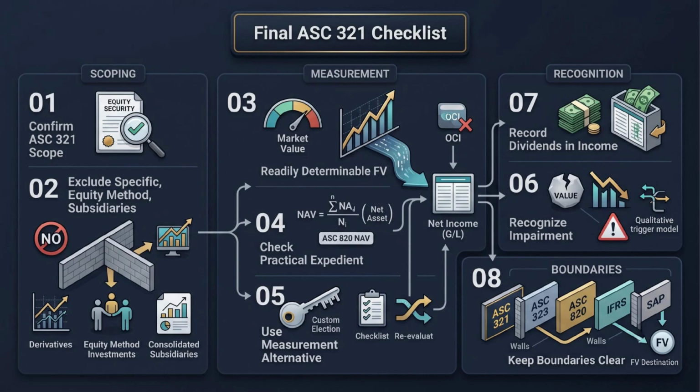Fifth, use the ASC 321 measurement alternative only when allowed, investment by investment, with reassessment each reporting period. Sixth, recognize impairment losses in net income. Seventh, record dividends in income. Eighth, keep ASC 323, ASC 820, IFRS, and SAP boundaries clear.